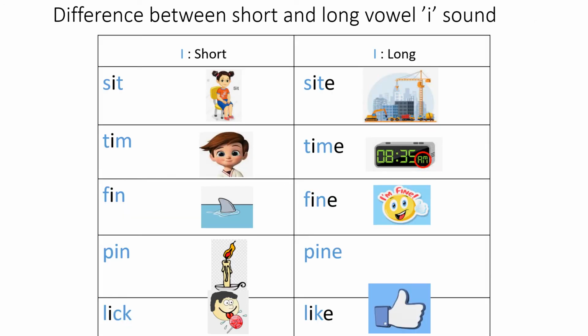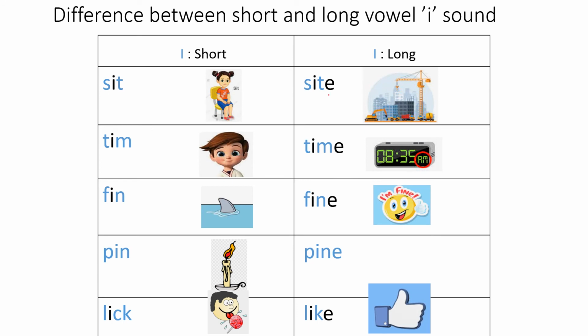Now let's see I. So the short sound is like choti E ki matra. Sit. Tim. So just you can teach the word to those who are learning both the languages, Hindi and English, कि you have to just put a छोटी ई की मात्रा. Tim, E. Small e like E. Fin, pin, lick.